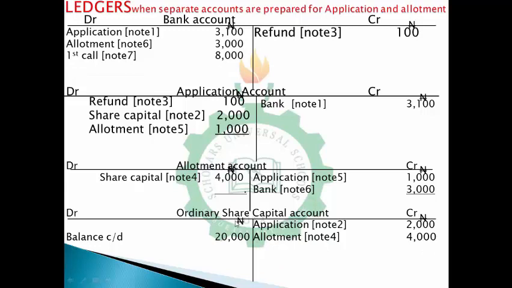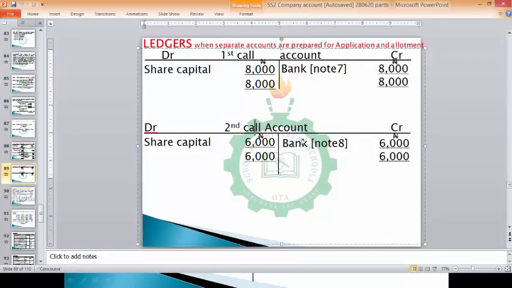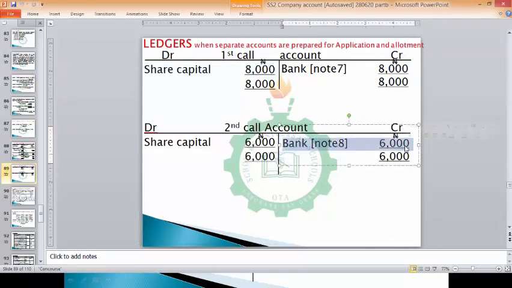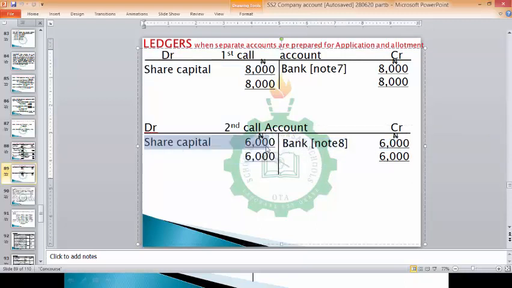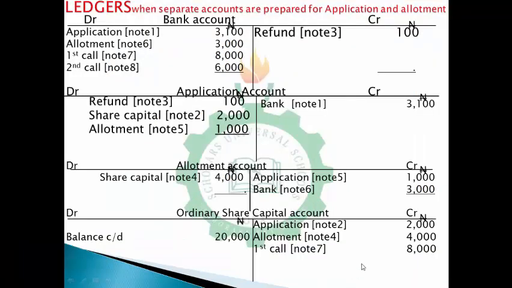You receive money here, you debit it here, right? So you debit the second call account here. Then you also open the second call ledger, and you credit it with 6,000 naira. And when you are receiving shares, you come to the second call account, you debit share capital 6,000 naira. Then you come to the ordinary share capital account and you credit 6,000 naira here. So at this juncture, we are done with our posting.